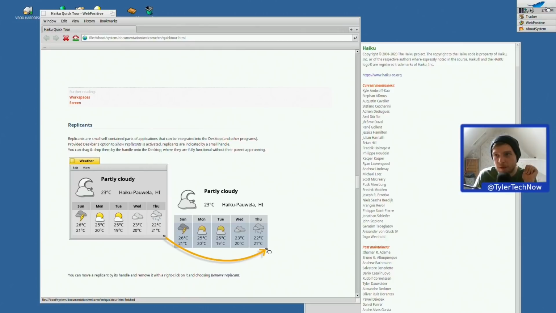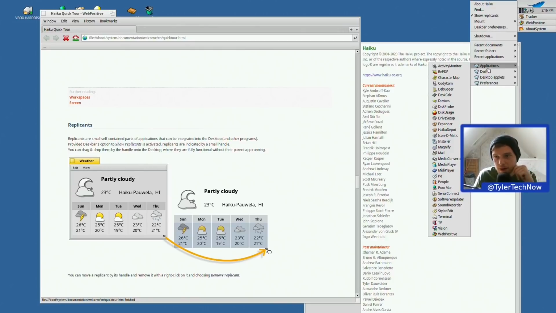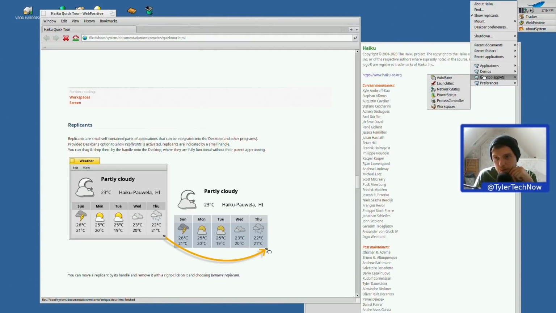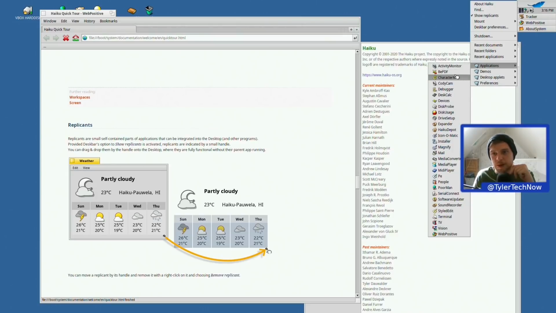Weather. Do we have the weather application? Let's give that a go. Weather. Can we see anything called weather? Nope. What about desktop applets? Have we got weather there? Nope. Maybe I'm just being blind and I can't see weather.